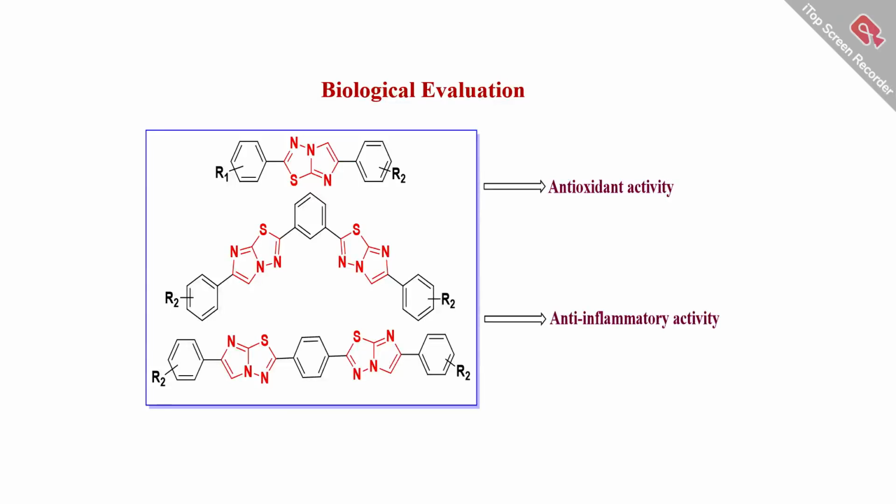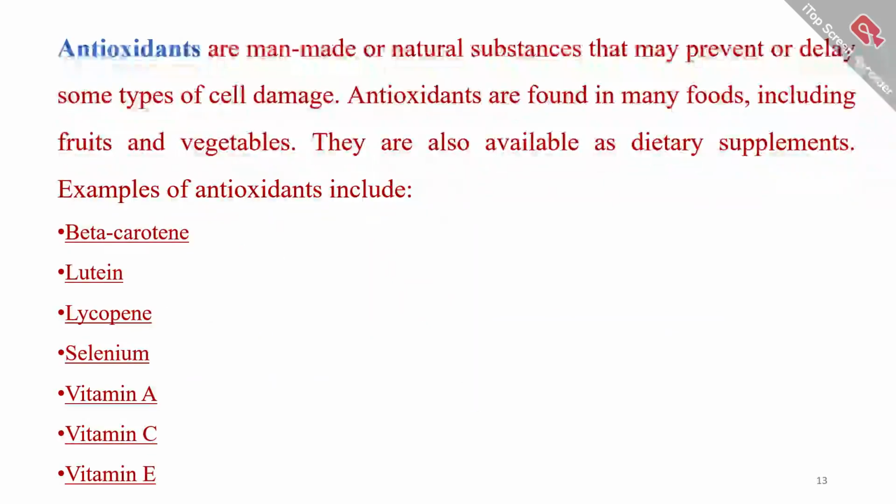Then biological evaluation. In biological evaluation, we have performed two activities: antioxidant and anti-inflammatory activity. So what is meant by antioxidant? Antioxidants are man-made or natural substances that may prevent or delay some types of cell damage. Antioxidants are found in many foods including fruits and vegetables. They are also available as dietary supplements. Some examples of antioxidants include beta carotene, lutein, lycopene, selenium, vitamin A, vitamin C, and vitamin E.